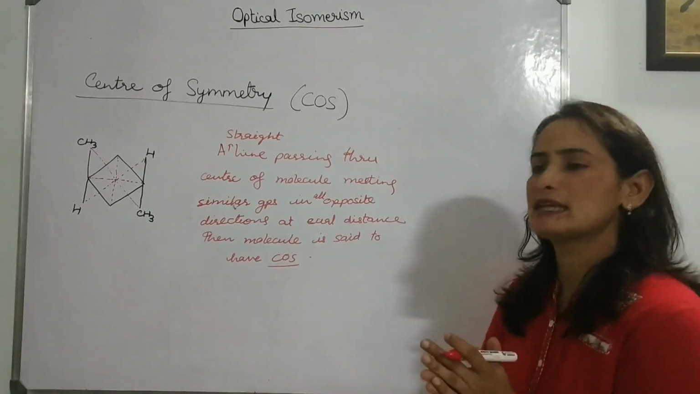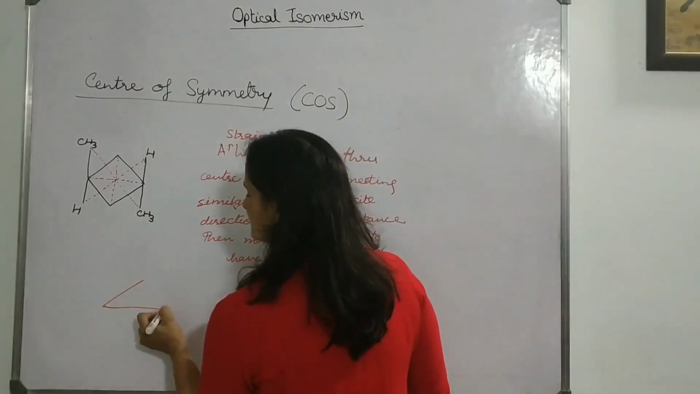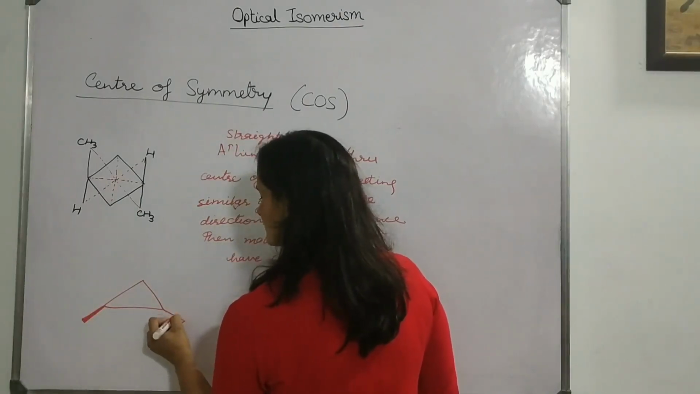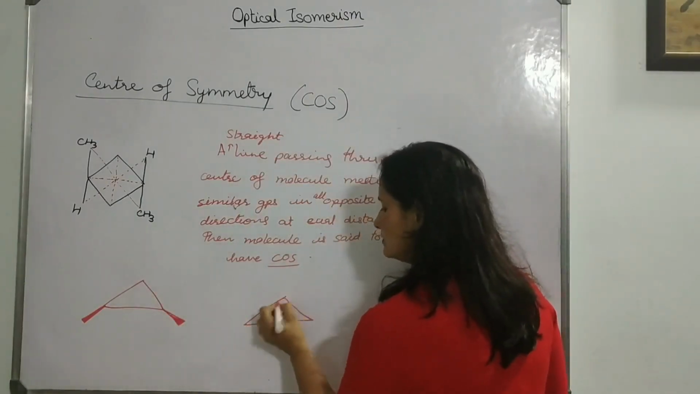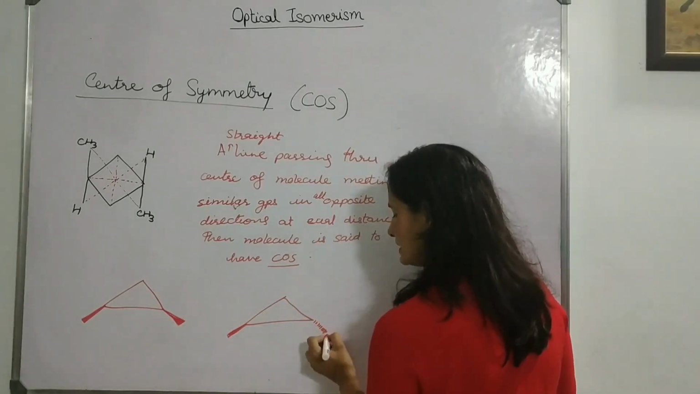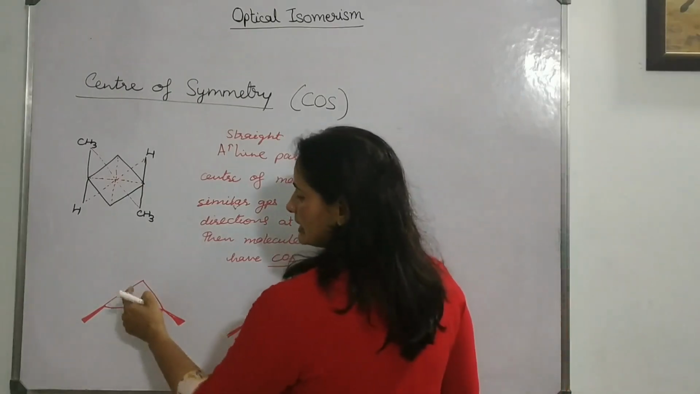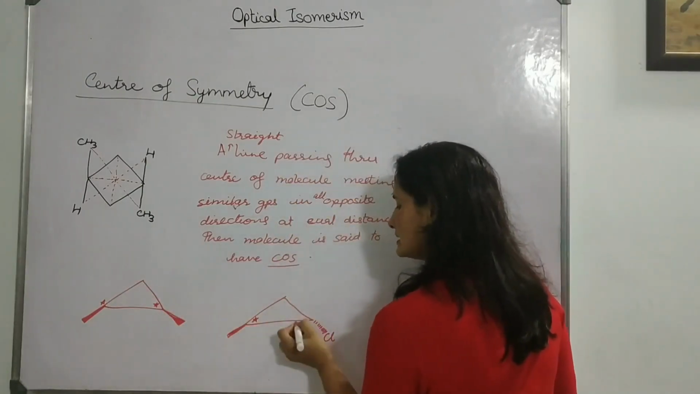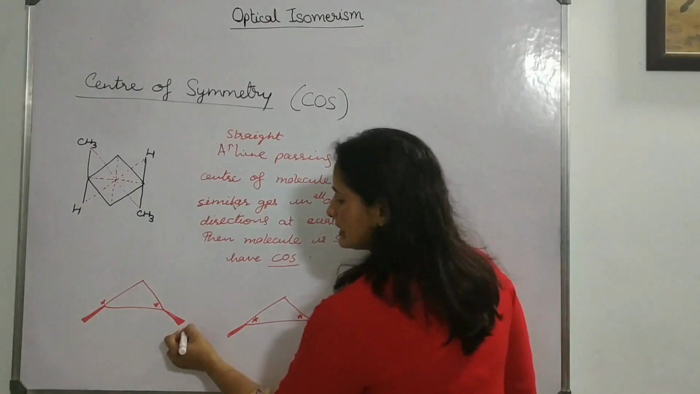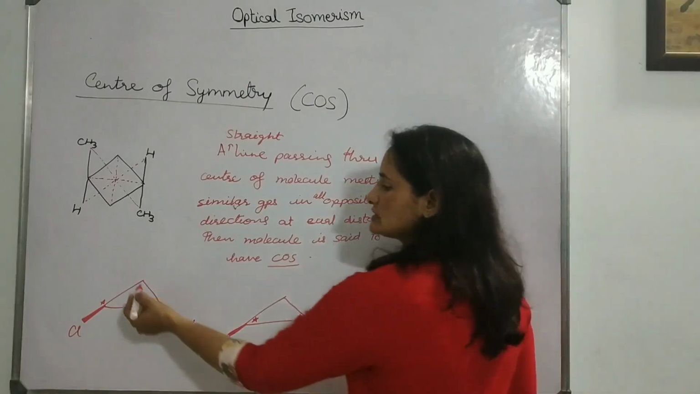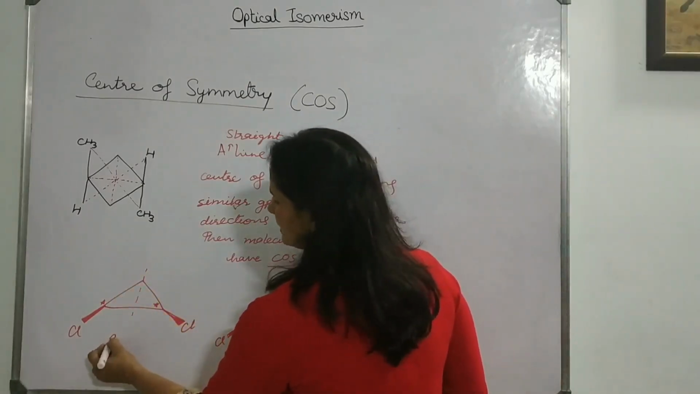So I'll give you some examples to check the POS and COS. For example, like this one, and another one also. One is the wedge, one is the dash. So in this molecule there are two chiral centers in each. Here the Cl group is present in all of them. So this molecule has the POS as well.